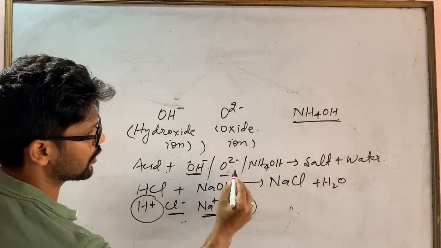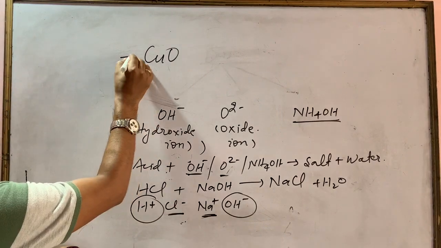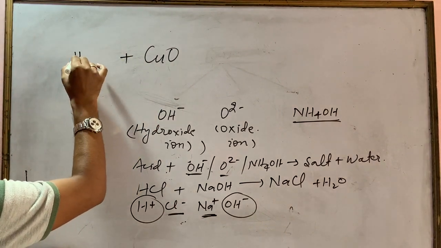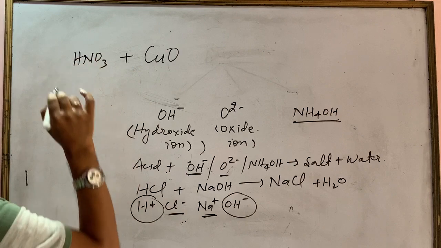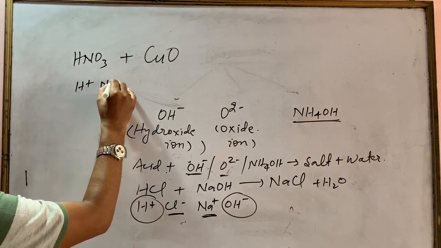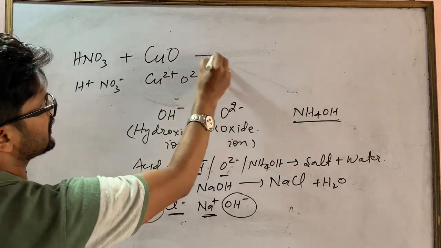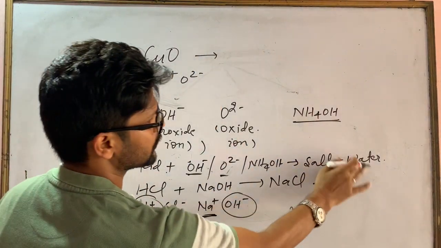Now I am going to take an oxide example. CuO, copper oxide. Take an example of an acid. A very simple example, HNO3. HNO3 is an acid. Break into radicals, it will break into H plus and NO3 minus. It will break into Cu2 plus and O2 minus. Acid plus base gives salt and water.